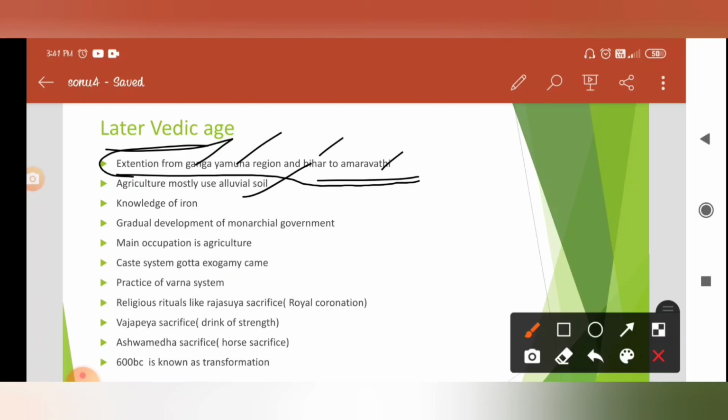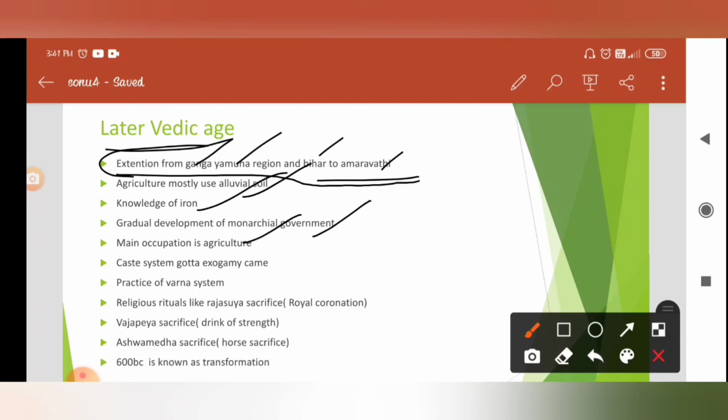And the knowledge of iron was there for the people of this era. There was gradual development of monarchical government, a rule of kingship. The main occupation is agriculture, whereas in the early Vedic era the main occupation was cattle rearing. So that is a difference.